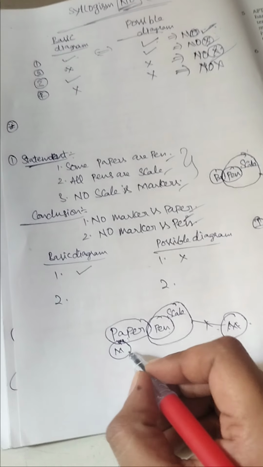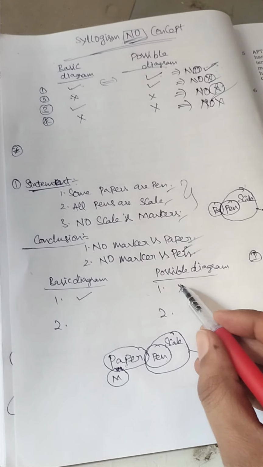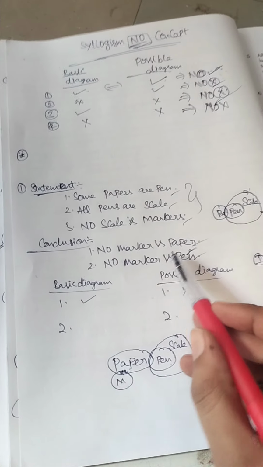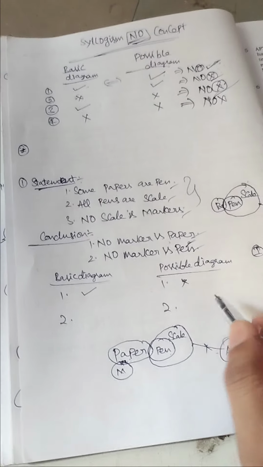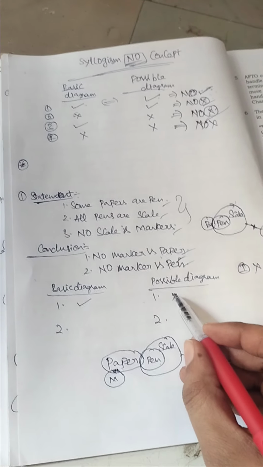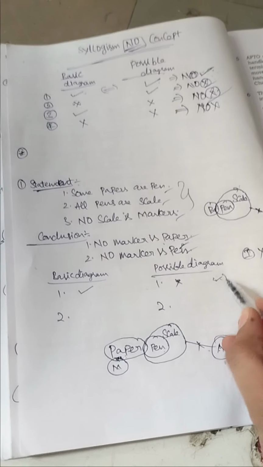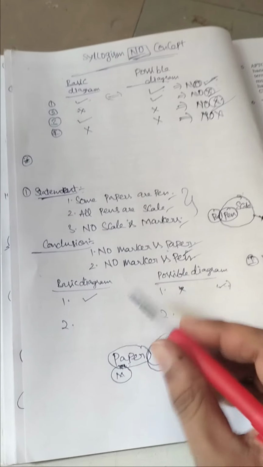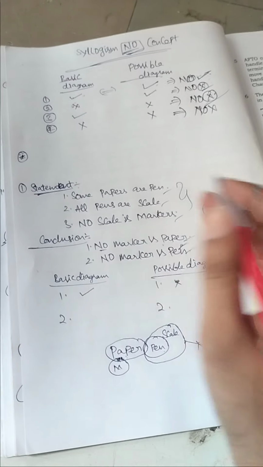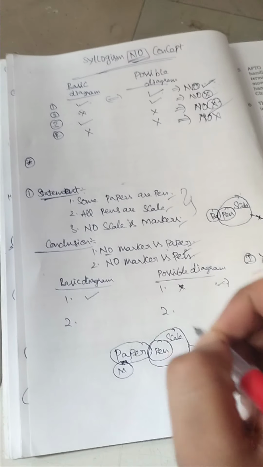So the possible diagram is right. So here they said that no marker is a paper, so the conclusion they draw is wrong. Yes, we can connect, so it is possible, but they said that no marker is a paper. So we tick the wrong point.